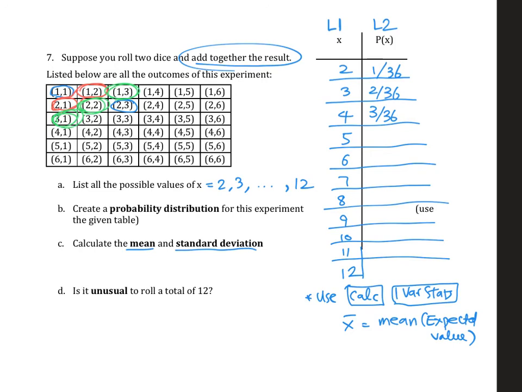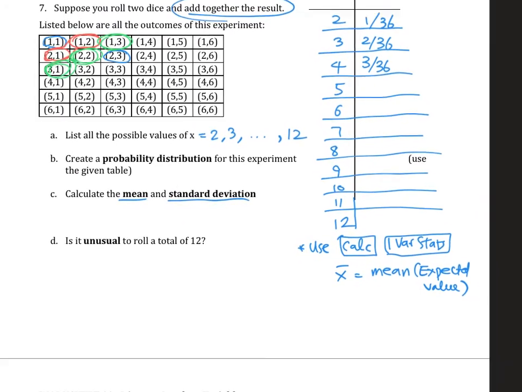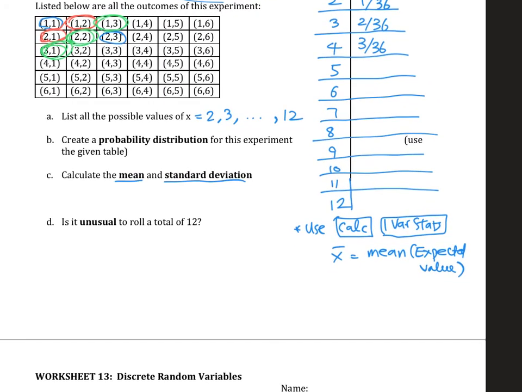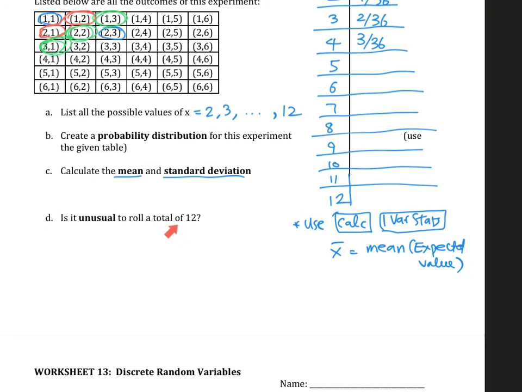And part D, is it unusual to roll a total of 12? So we kind of talked about this unusual/usual concept. So this one I'm going to give you another way to see if something is unusual or not.